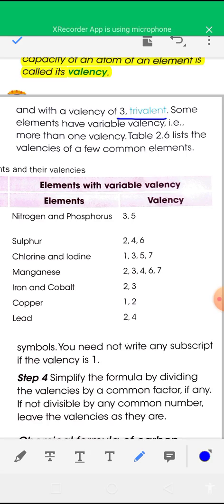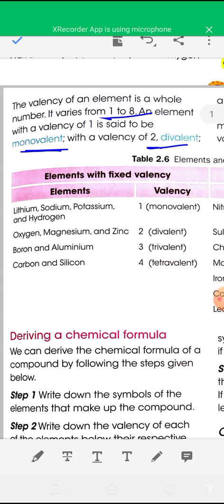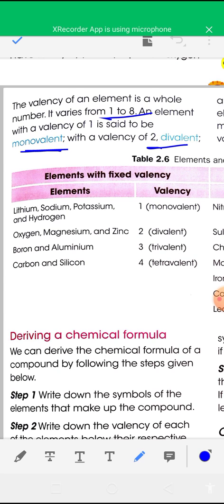In the table, the valencies of different elements are given here. You can see the names of elements and their valencies. These elements have fixed valency. So lithium, sodium, potassium, hydrogen, all these elements always have valency 1, so these are monovalent elements.